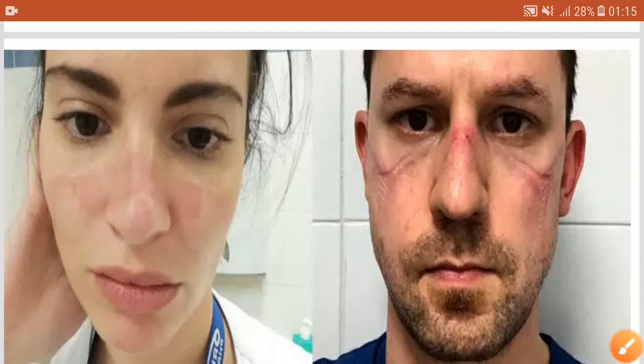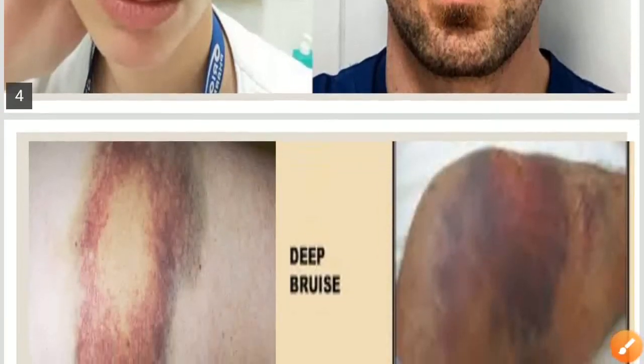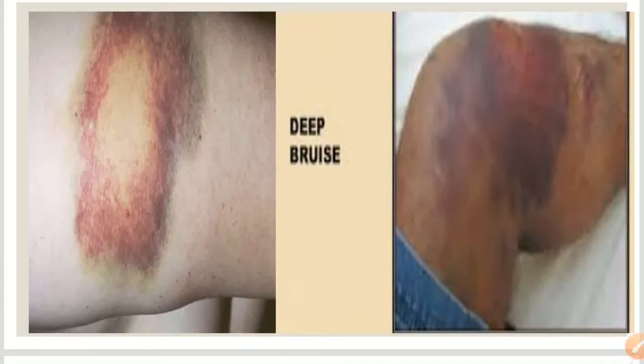Also in this picture you can see examples. There is a deep bruise, where more bleeding has occurred due to rupture of small blood vessels within the muscles. Here you can also see a yellow area in the center and a red area at the periphery, and this bruise is in a healing process.